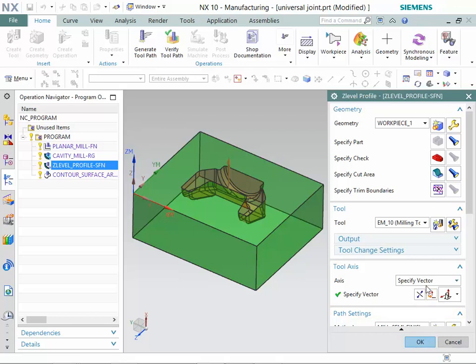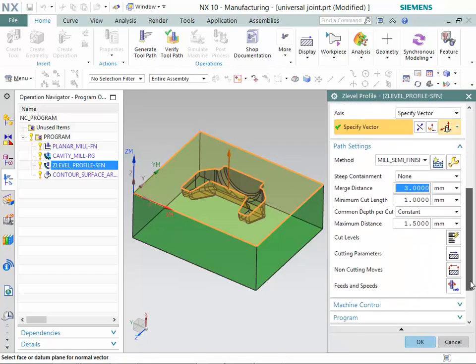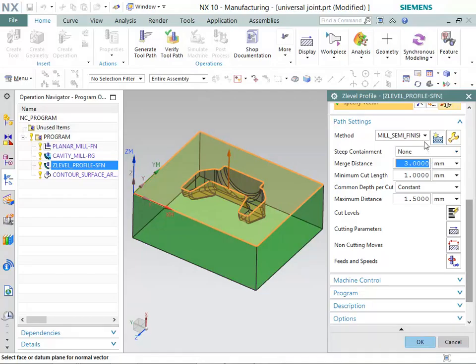Also, make sure that Specify Vector option is selected in Axis list. Now, select the Specify Vector option. Observe the specified tool axis. Make sure that Mill_Semi_Finish option is selected in Method list under Path Settings group. Also, make sure that None option is selected in Steep Containment list.